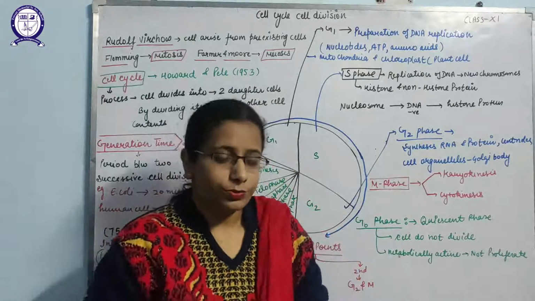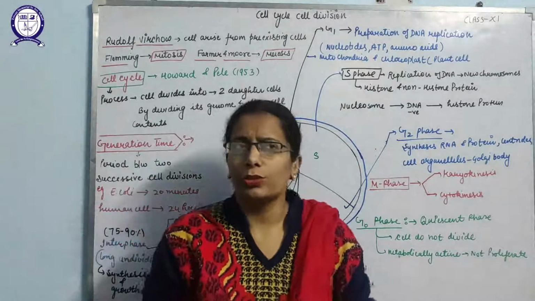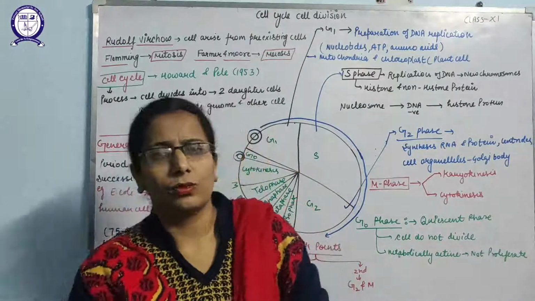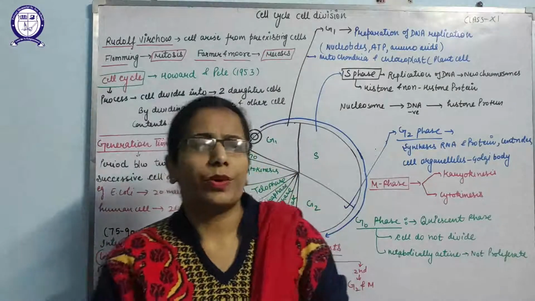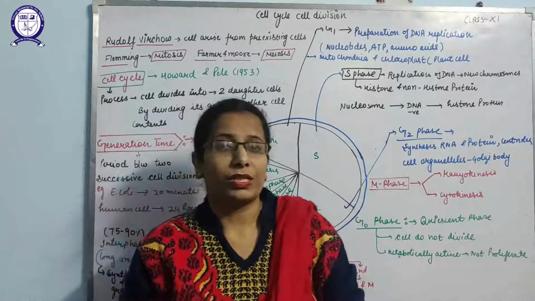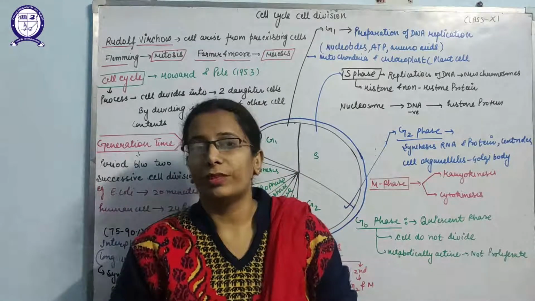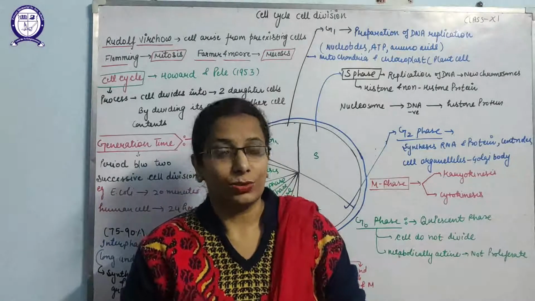So how does life begin in eukaryotes? As you studied in the 10th class in the reproduction chapter, gametes are produced by the organisms. The sperm is produced by the male and the egg is produced by the female. These fertilize together to form a single cell, the zygote.